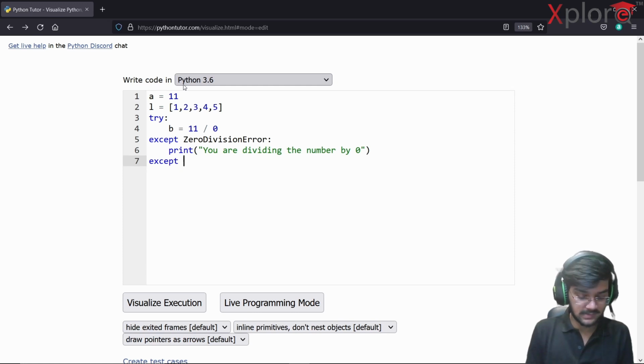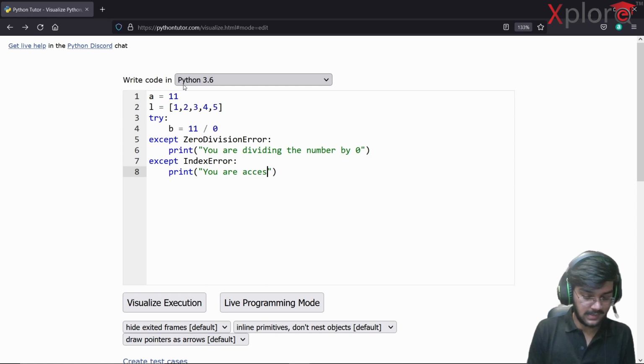One more except: IndexError, quite important again, and then up here I'm going to print, suppose, you are accessing index out of bounds.